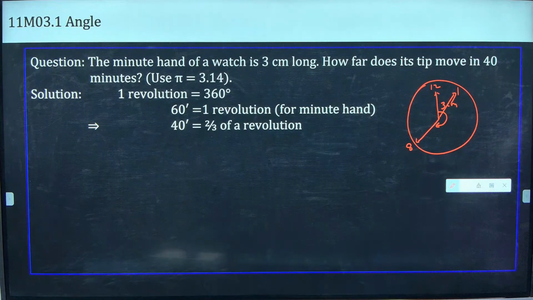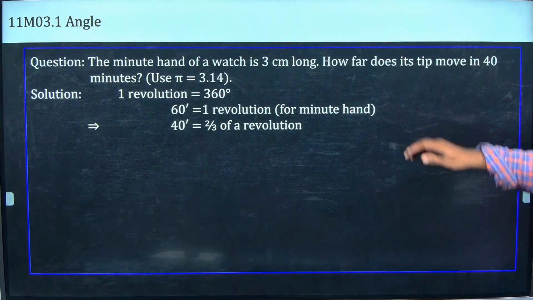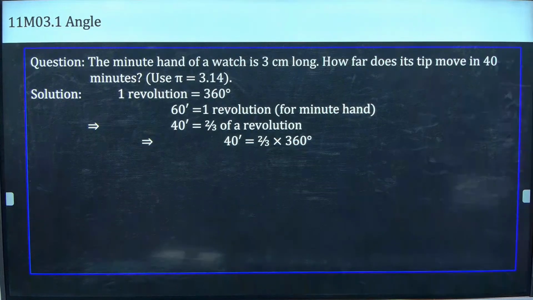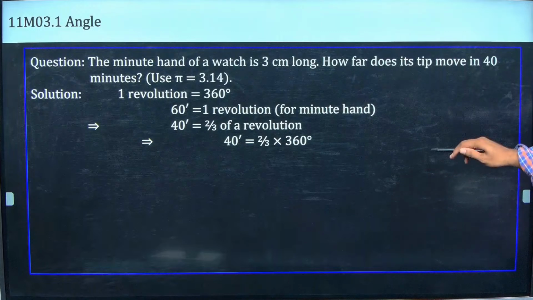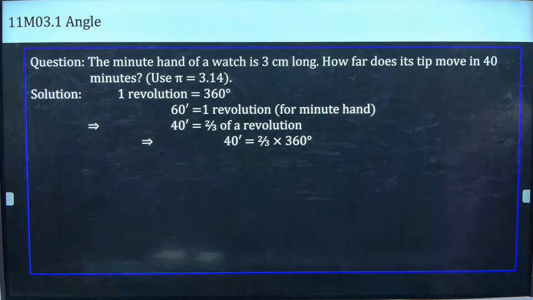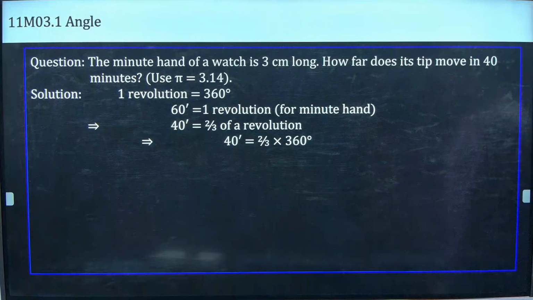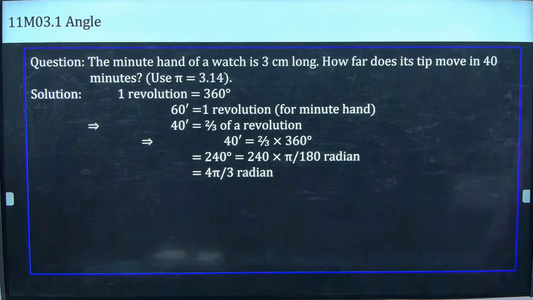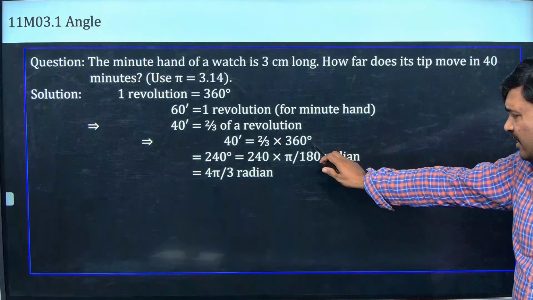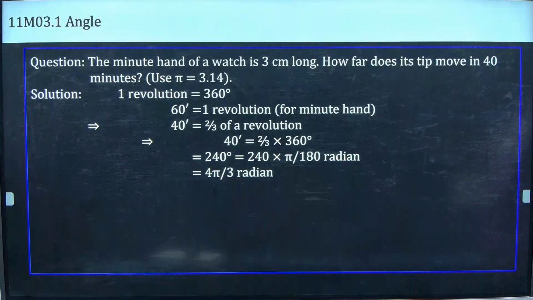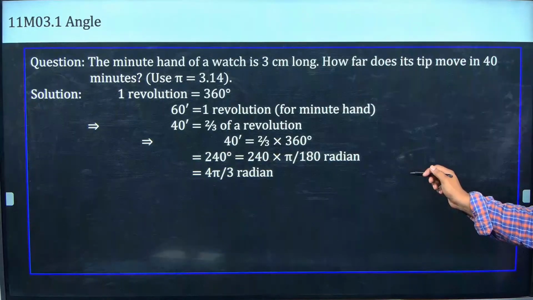Okay, once you understand the question, just now you see 60 minutes is equal to 1 revolution, and 1 revolution is equal to 360 degree. So 40 minutes is 2 by 3 of the revolution. So 40 minutes is equal to 2 by 3 into 360, which is 240 degree, so 4 by 3 pi radian. That much it was moved. The arc I just drew, that is how far it has gone.